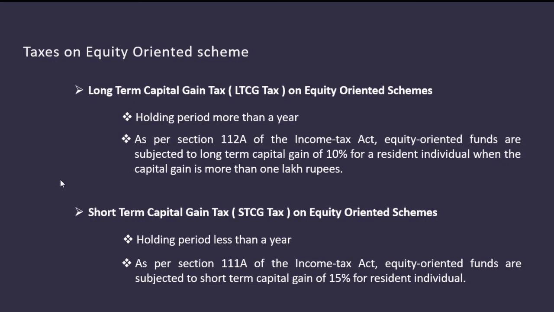Assume that in 2017 you invested rupees 2 lakhs in equity oriented schemes. So your investment value is 2 lakhs. Then in 2020, upon selling those units, you received rupees 4 lakhs. So your gain is 4 lakhs minus 2 lakhs, which is 2 lakhs. Out of this 2 lakhs gain, 1 lakh will not attract any tax. So 2 lakhs minus 1 lakh, the remaining is 1 lakh. On that 1 lakh only, you need to pay capital gain tax of 10%.